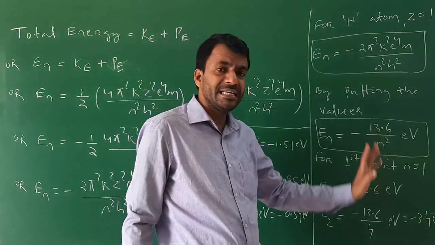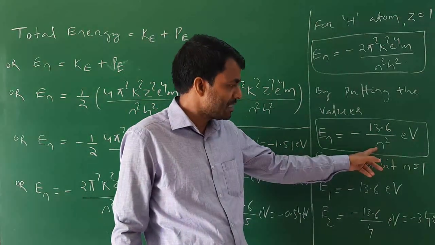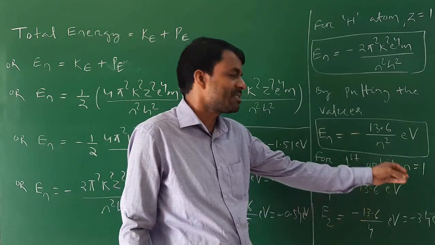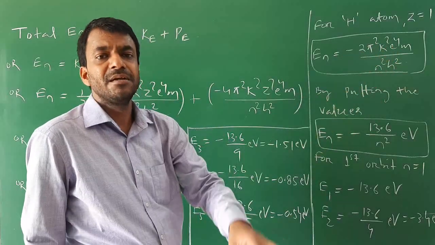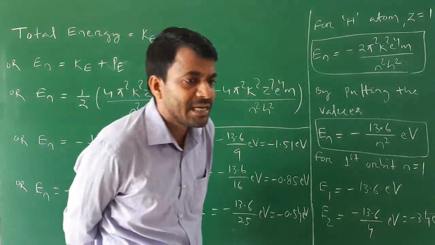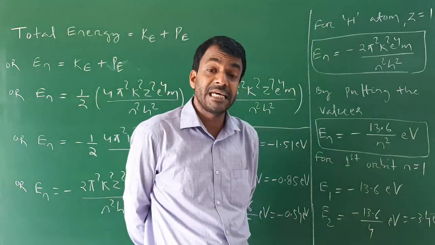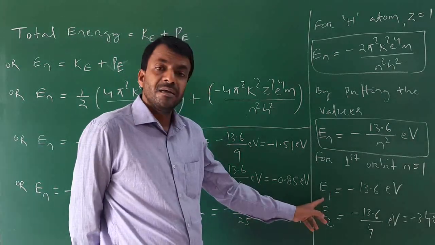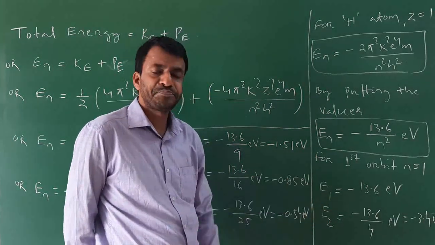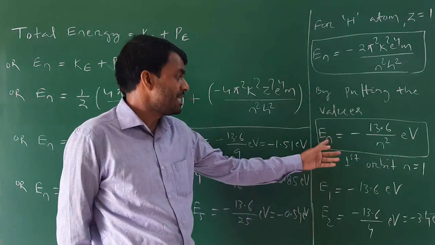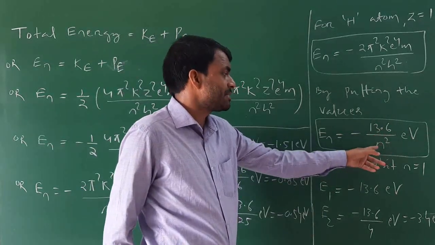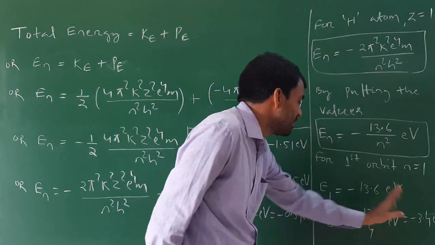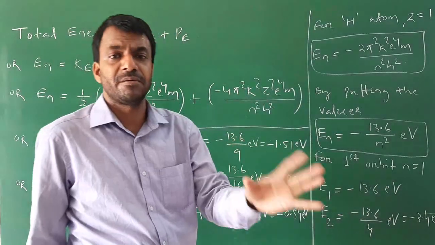for the first orbit, n is equal to 1. Now I put n equal to 1, means 1 square, that is 1, means E1 is equal to minus 13.6 electron volt. Just in place of n, put 1. This is the total energy of the revolving, stationary electron for hydrogen atom in the first orbit. Similarly for the second orbit, n is equal to 2, E2 is equal to minus 13.6 by 2 square electron volt, means minus 13.6 by 4 electron volt, that is equal to minus 3.4 electron volt.